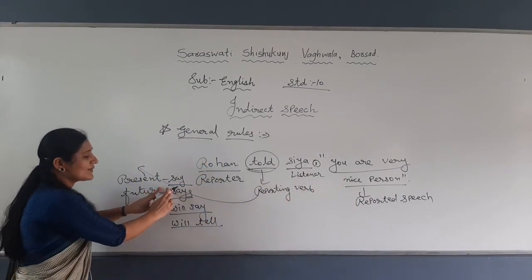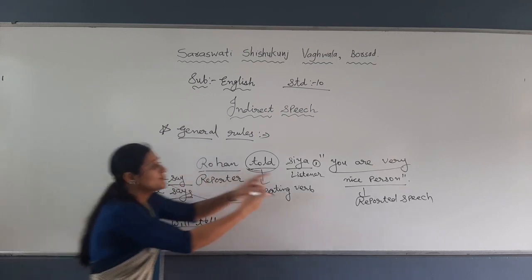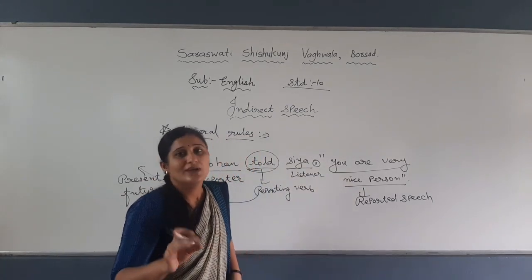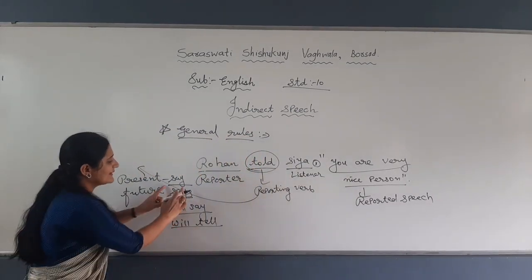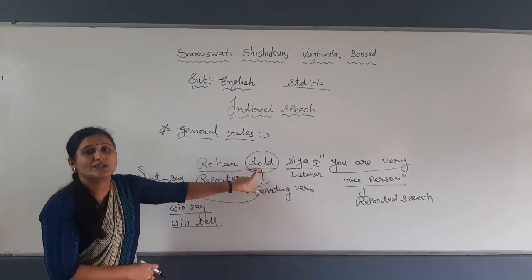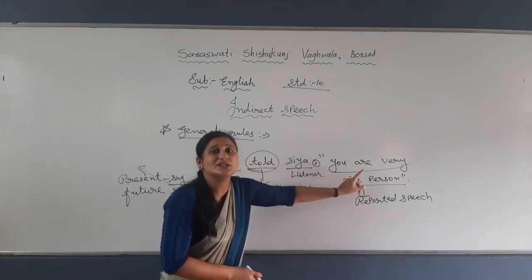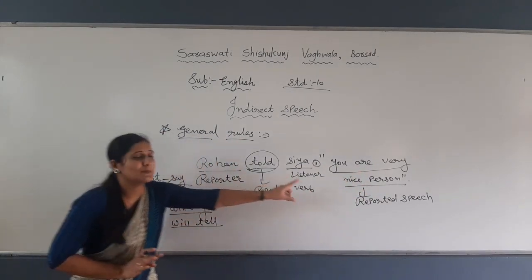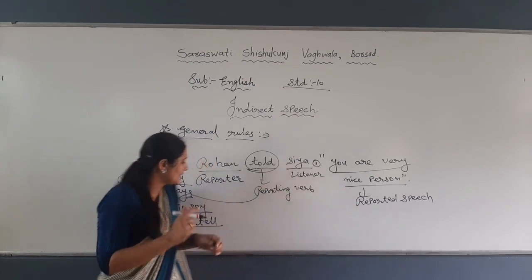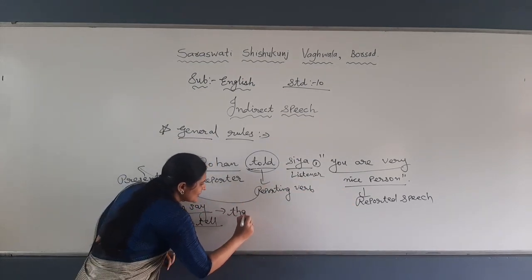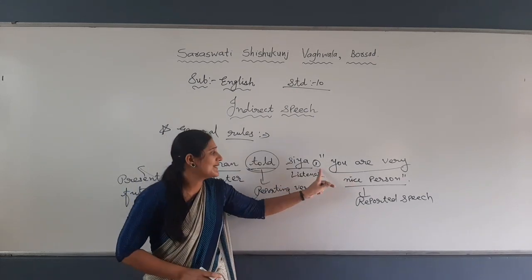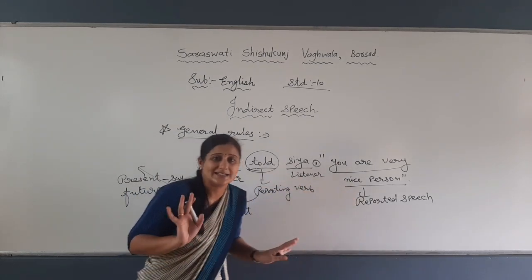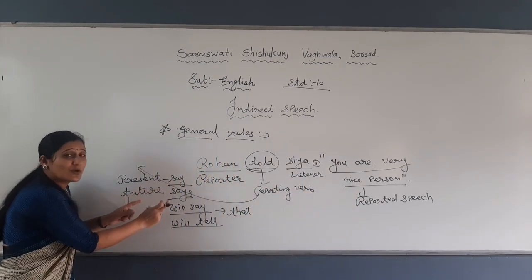because if the reporting verb is in present or future and you change the whole reported speech, the meaning will be changed, right? And we know we will not change the meaning. So if past is given, we will change the whole reported speech. If present or future is given, we will not change the whole reported speech. So at that time what to do? You should write that as a conjunction and join the sentence. In the place of the comma, write that as a conjunction and join the sentence. Nothing else, right? If the reporting verb is present or future.